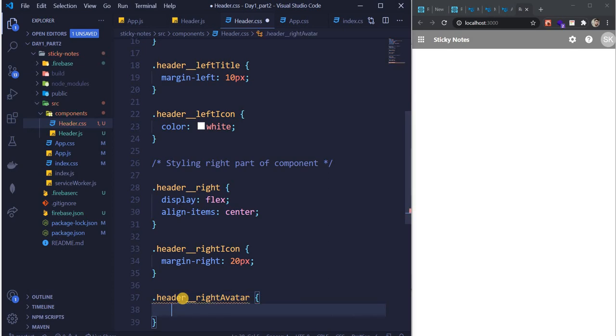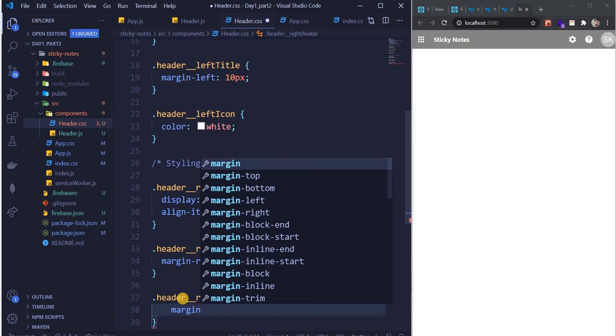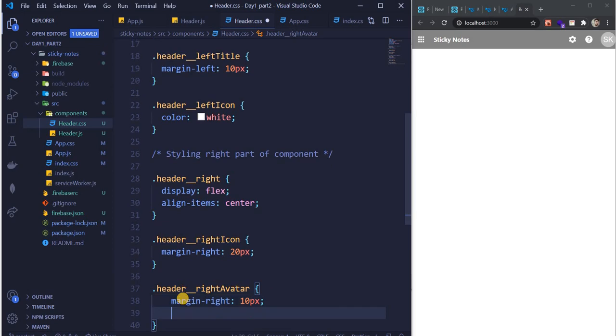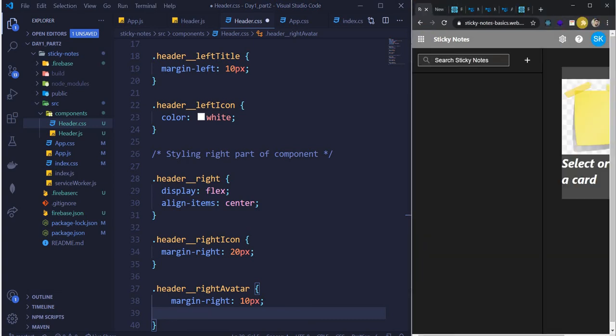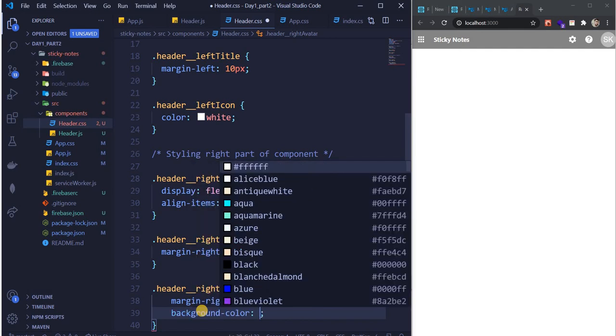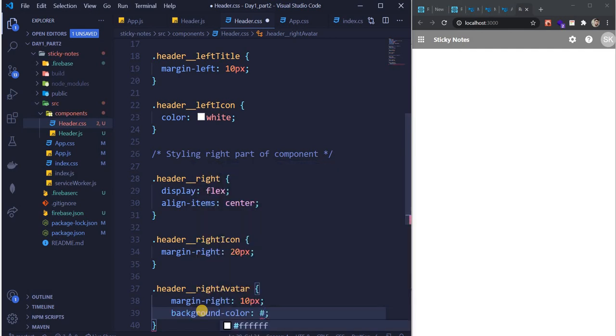Now over here, just write margin right of 10 pixels, and I want to give this a background color, since the design has a background color. So this avatar component should have a background color. I have copied this color code, A4EF. All this is based on the design on that particular website. Let's save it.